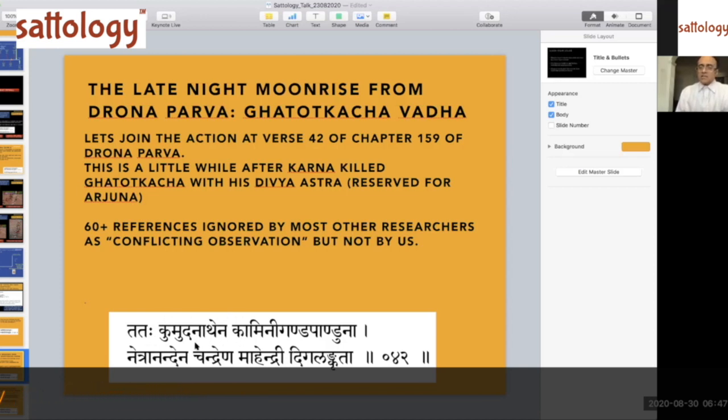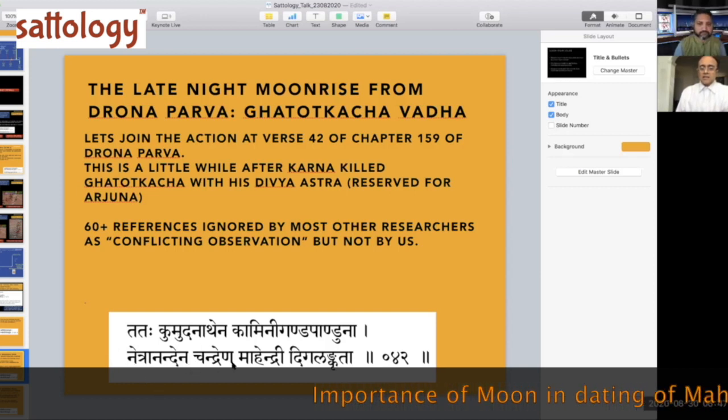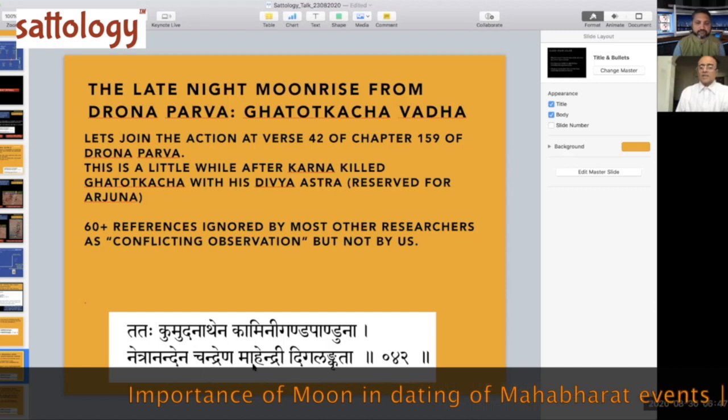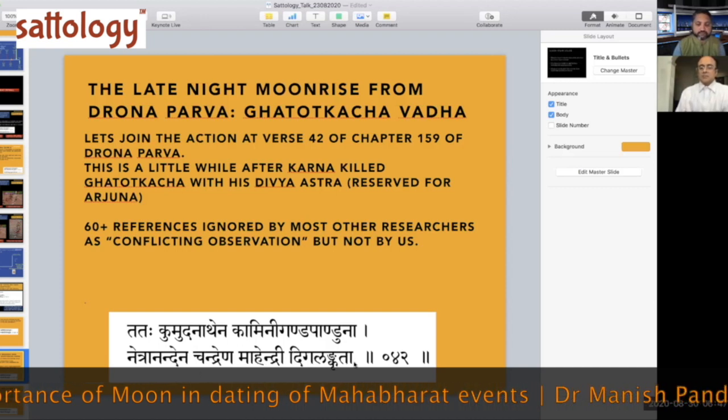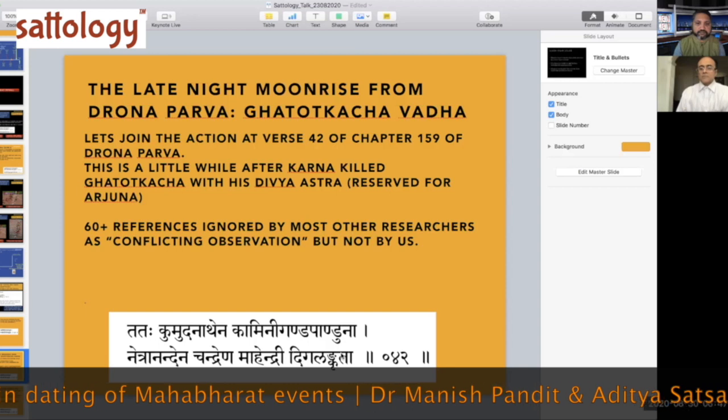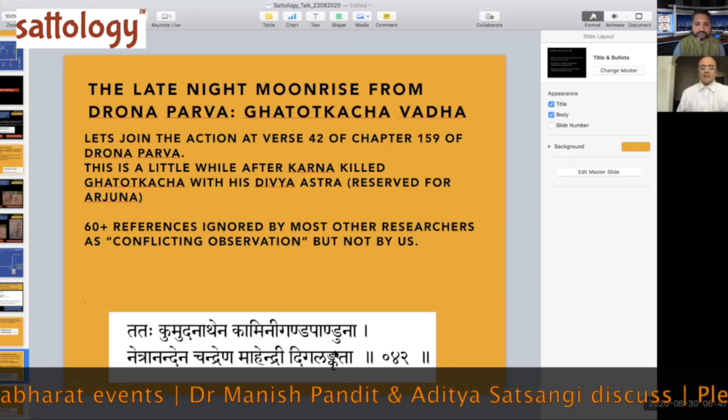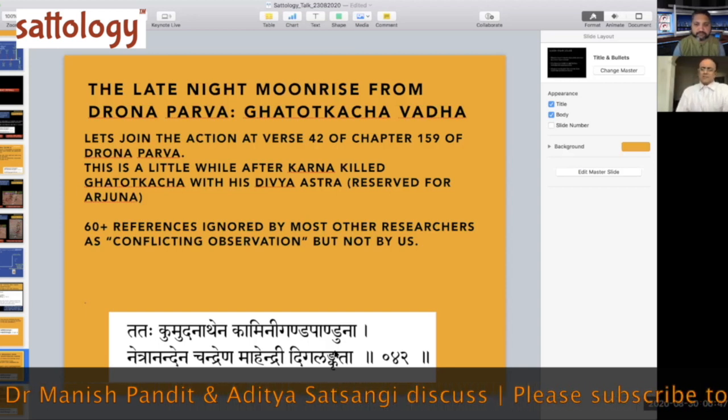Kumudanathena, which is shaped like Manmatha's bow, that which is giving a lot of pleasure to the eyes. Netranandena Chandrena, the moon, Mahendri Digalankrita, appeared on the eastern horizon. You see, on the eastern sky. Now, people will say, well, what is there, Panditji?